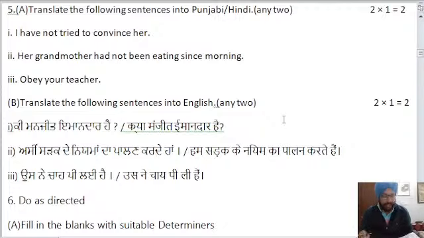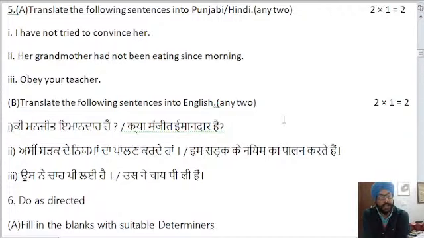So the first question has come, let me check. Translate the following sentences into Punjabi or Hindi. In this live session you need to solve all three questions, even though in the paper you only have to do two, but we will be doing all three in the live session.